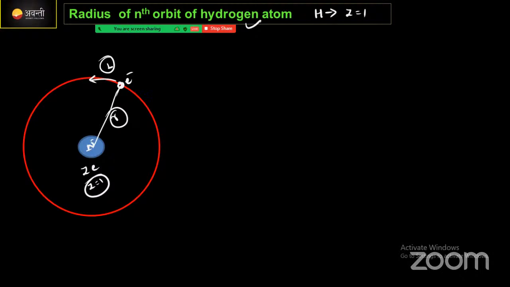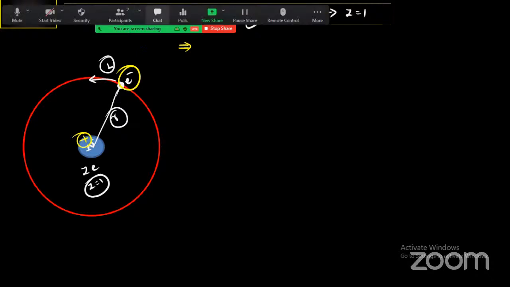First thing, guys, to derive the radius of a hydrogen atom, you need to take two forces. What are the two forces? First thing is that here electron also has charge, nucleus also having some charge, positive charge. ये दोनों के बीच में charge होता है ना, due to charge in between these two charged particles there is an existence of force.